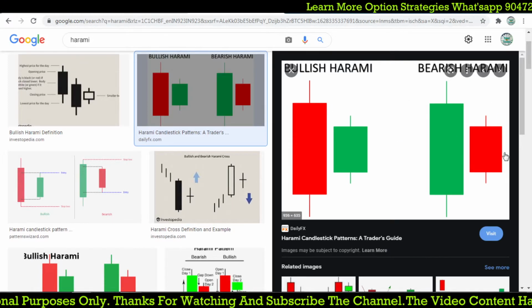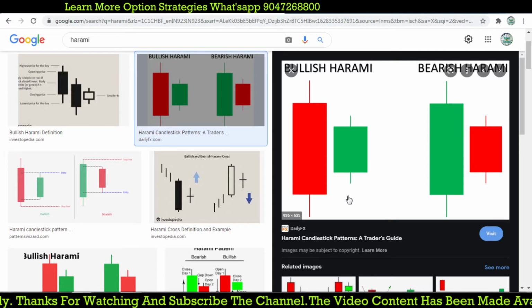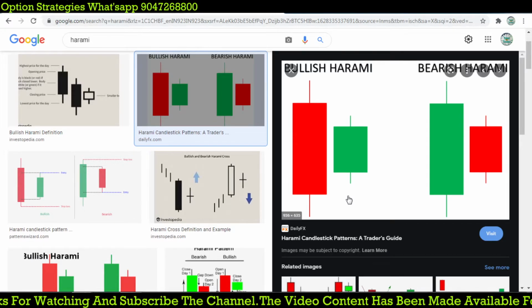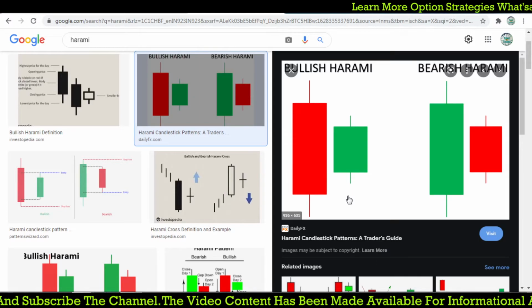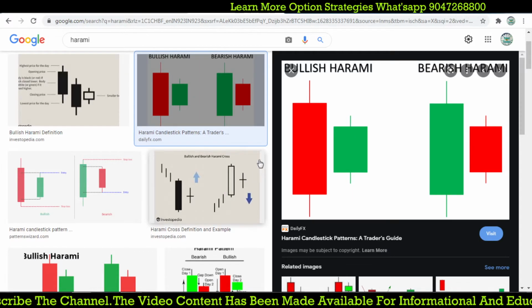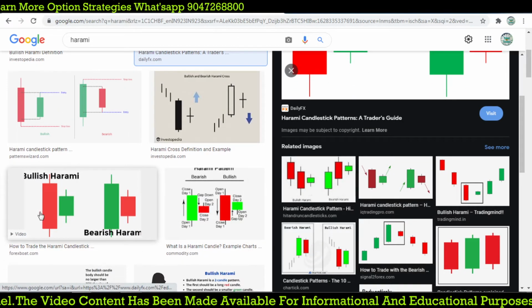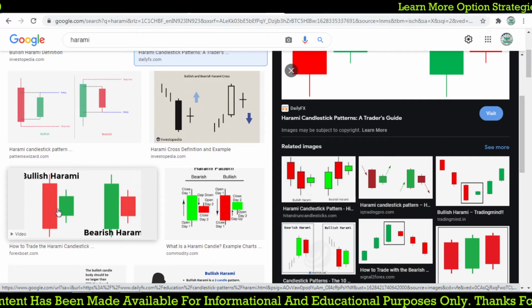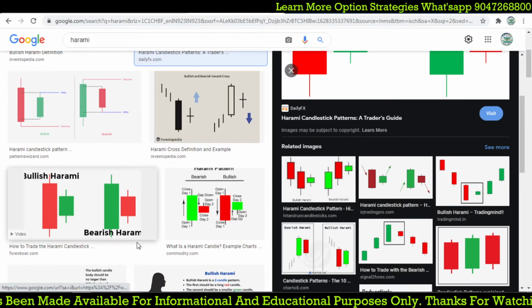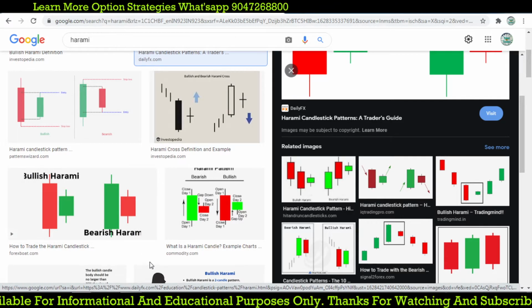Let's remember this is the Harami candle pattern. When you see this kind of pattern in a stock, it will give you a good intraday and positional trade. If you want to check more of the candle patterns, here you also see bullish Harami and bearish Harami. It will give you the reversal at the end of the trend, right?